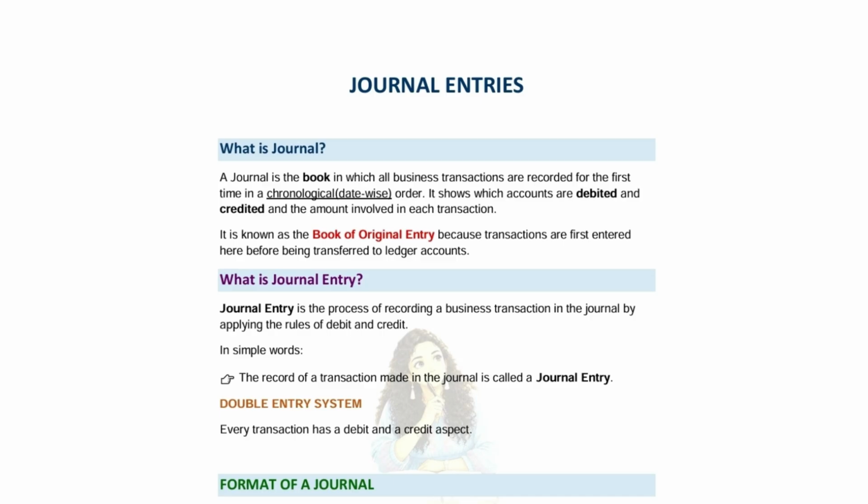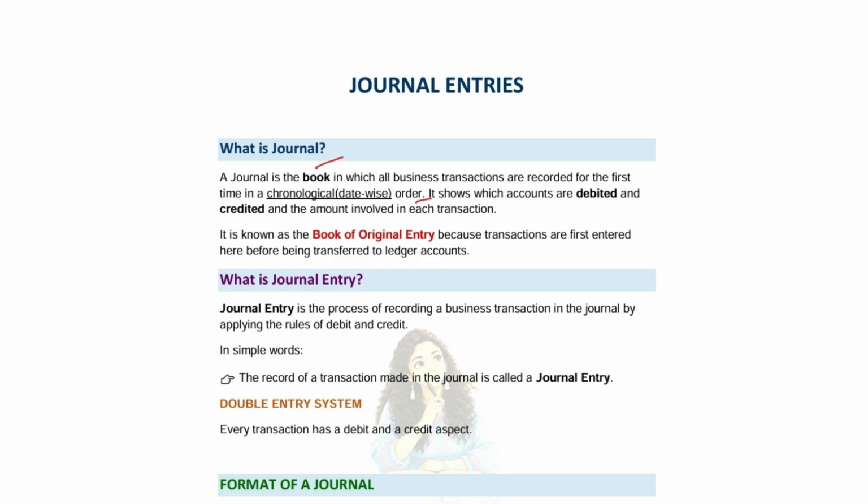In our previous videos, we learned the golden rules of accounting and the basics of accounting. Now the next question is, whenever a business transaction takes place, where do we record it first? Yes, the answer is journal. Journal is a book in which all the business transactions are recorded for the first time in a chronological, which is date-wise order. Okay, so journal is just a book in which all the business transactions are recorded for the first time in a date-wise order.